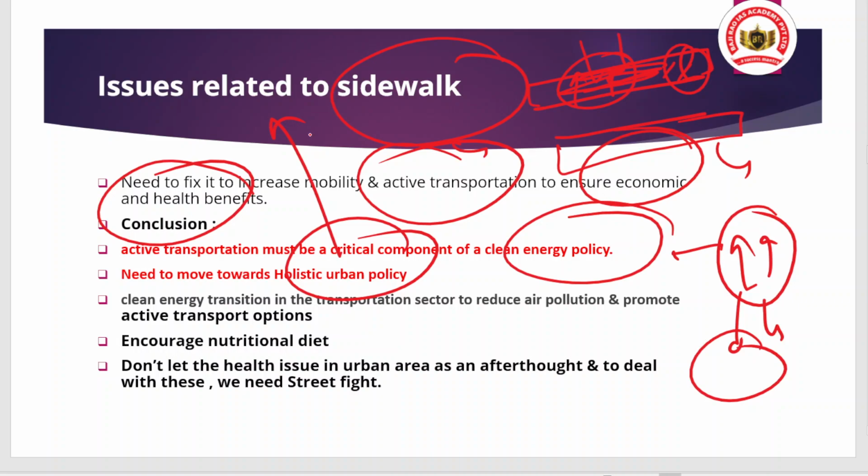Okay, it does not only cater to dealing with air pollution, but it also caters to the need to improve health. And for that, there should be awareness among the people that we should increase our physical activity, we should minimize our sedentary lifestyle, and for that, the government's initiatives also need to be promoted.